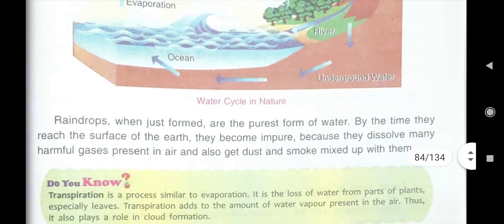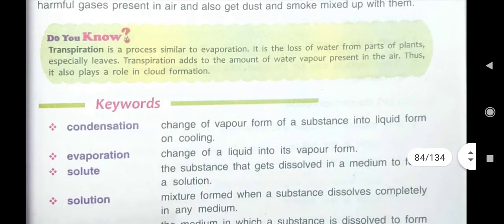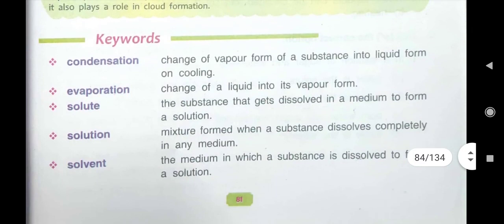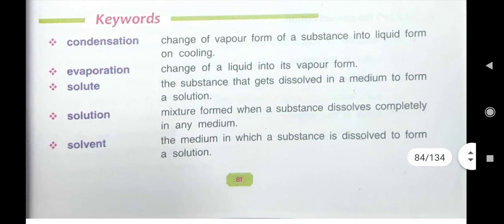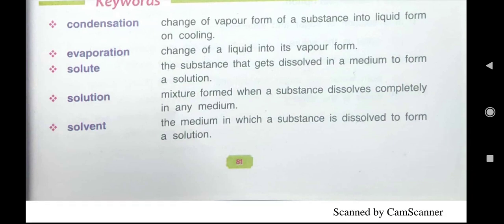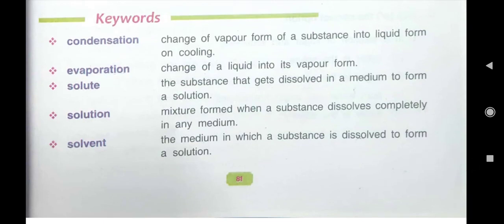Now today what we have to do? One more thing I told you, that the purest form of water. What is the purest form of water? Rainwater. When it starts, that time rainwater is the purest form of water. But when it gets mixed with dust and smoke, then it becomes impure. So today we have to see, children, about the keywords, and these keywords we have to read about condensation, evaporation, solute, solution and solvent. So many times I have told you about these.